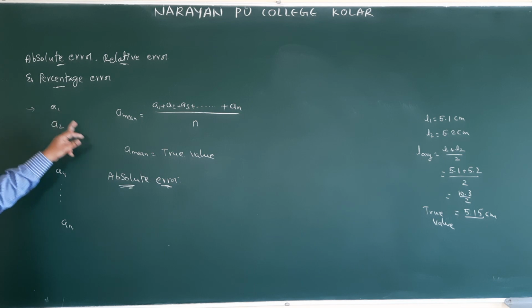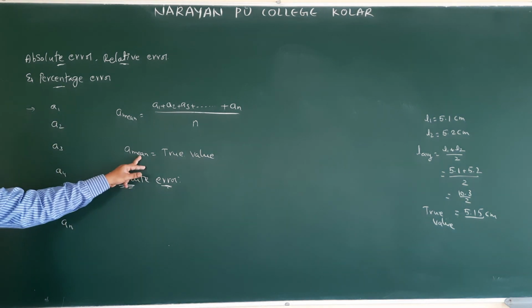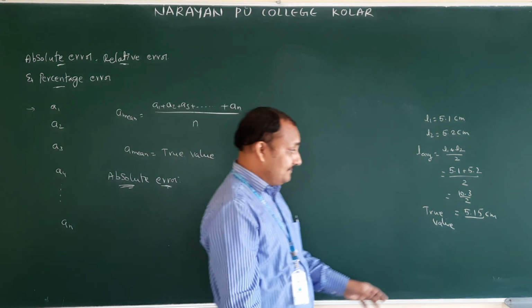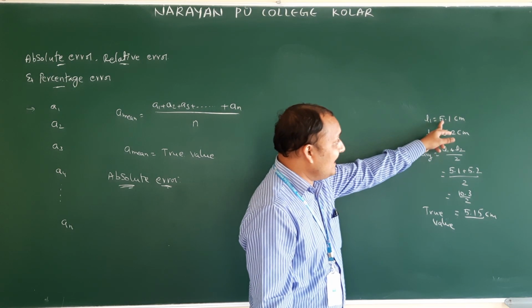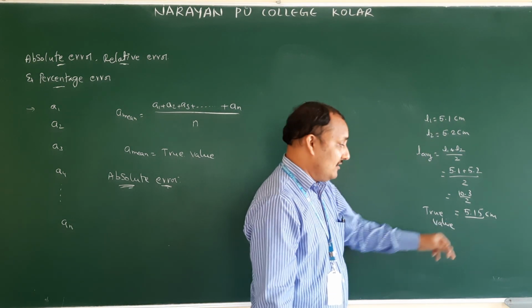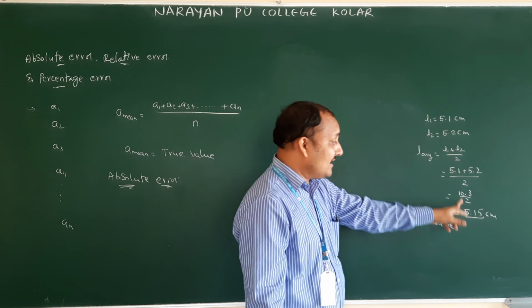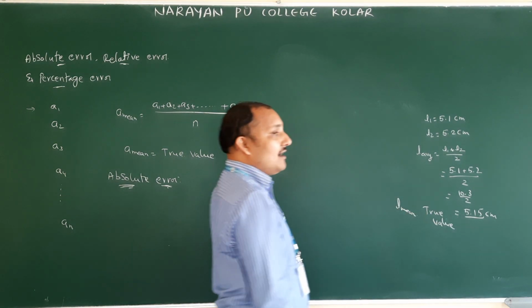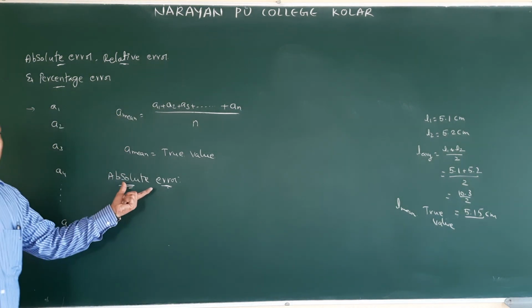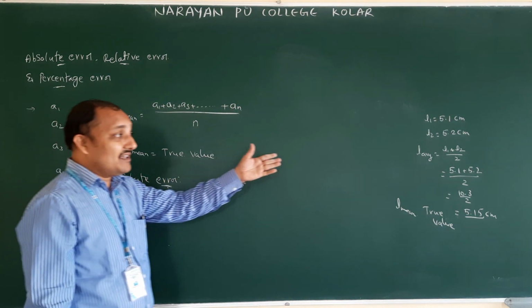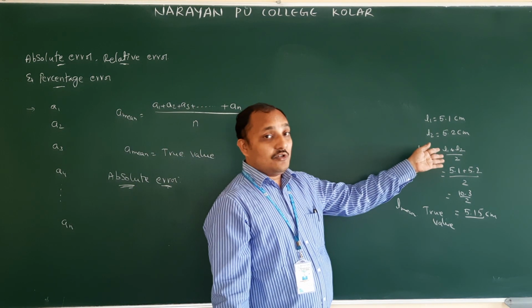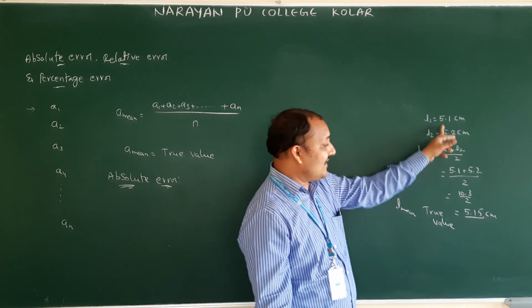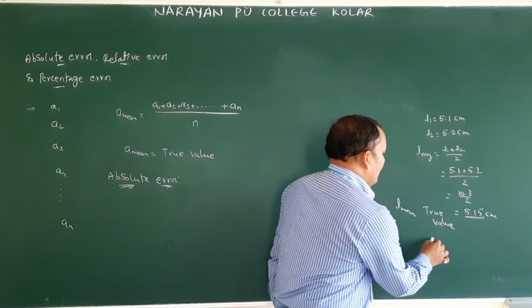The difference between A1 and the true value, A1 and A mean, the difference between L1 and the true value, where the true value is L mean, is called which error? Absolute error. I am just giving this as an example so that you understand. Now what is the difference here?